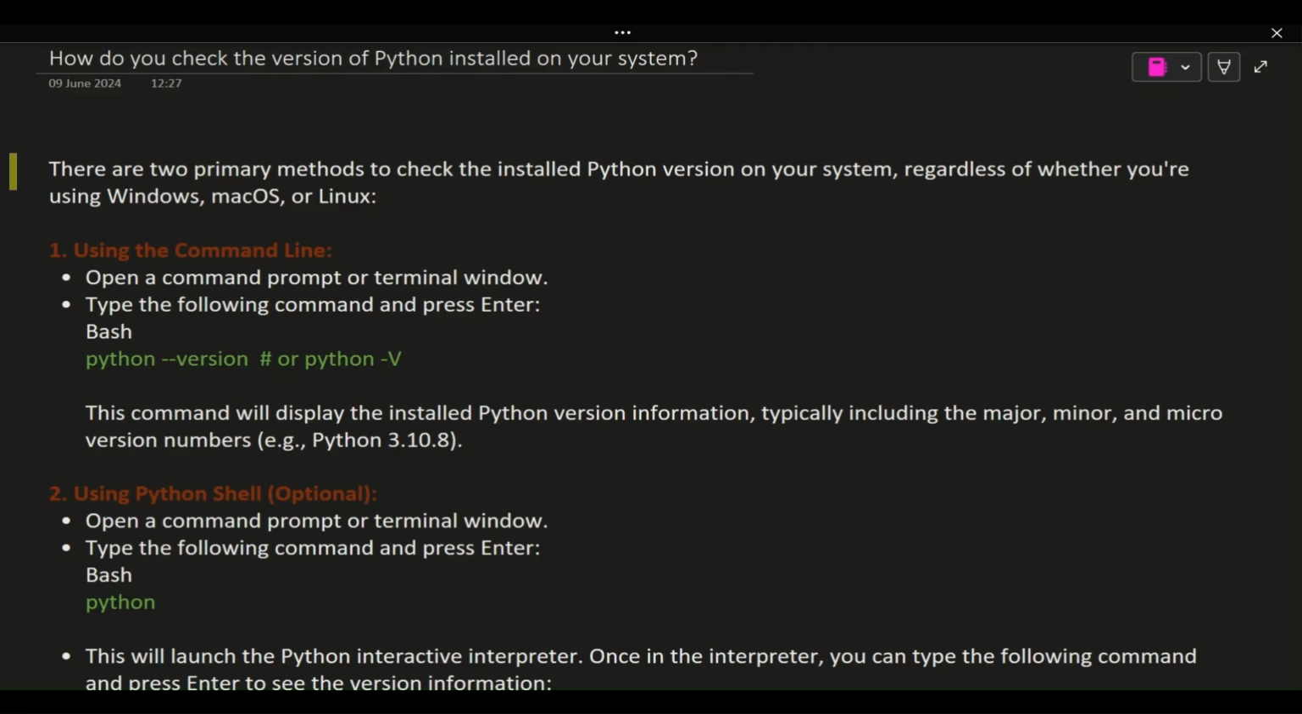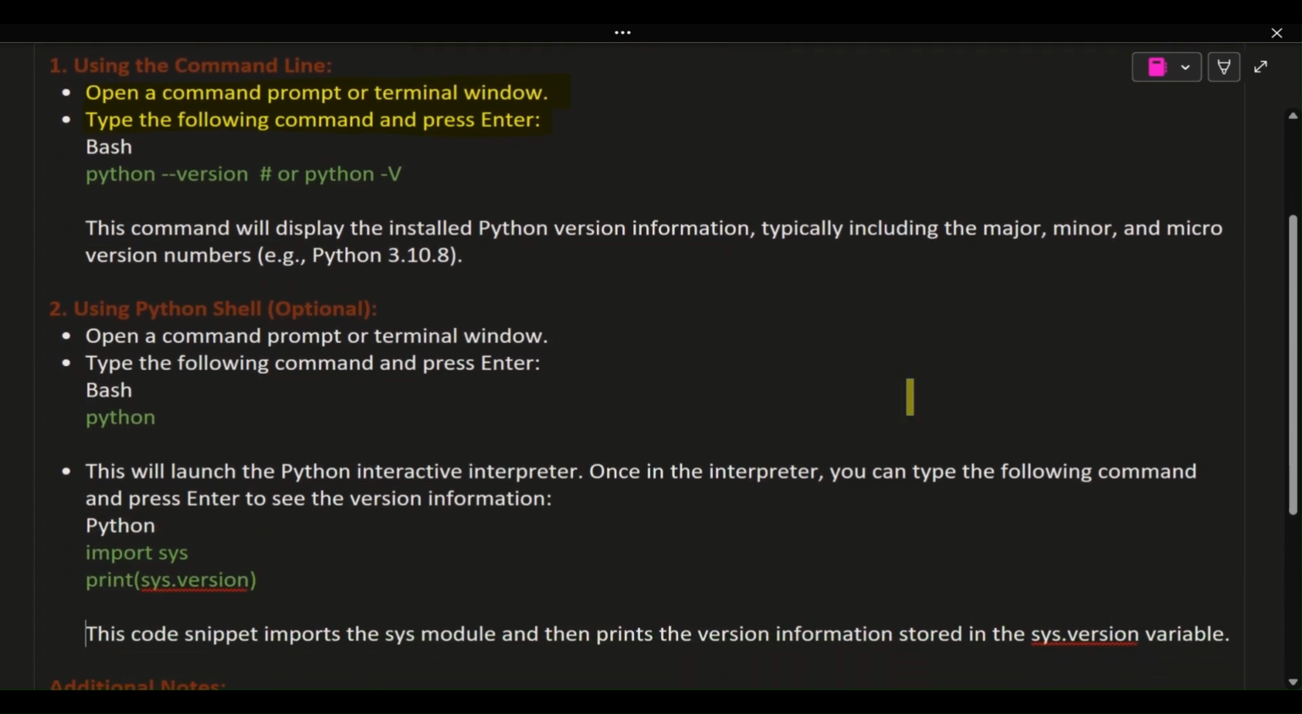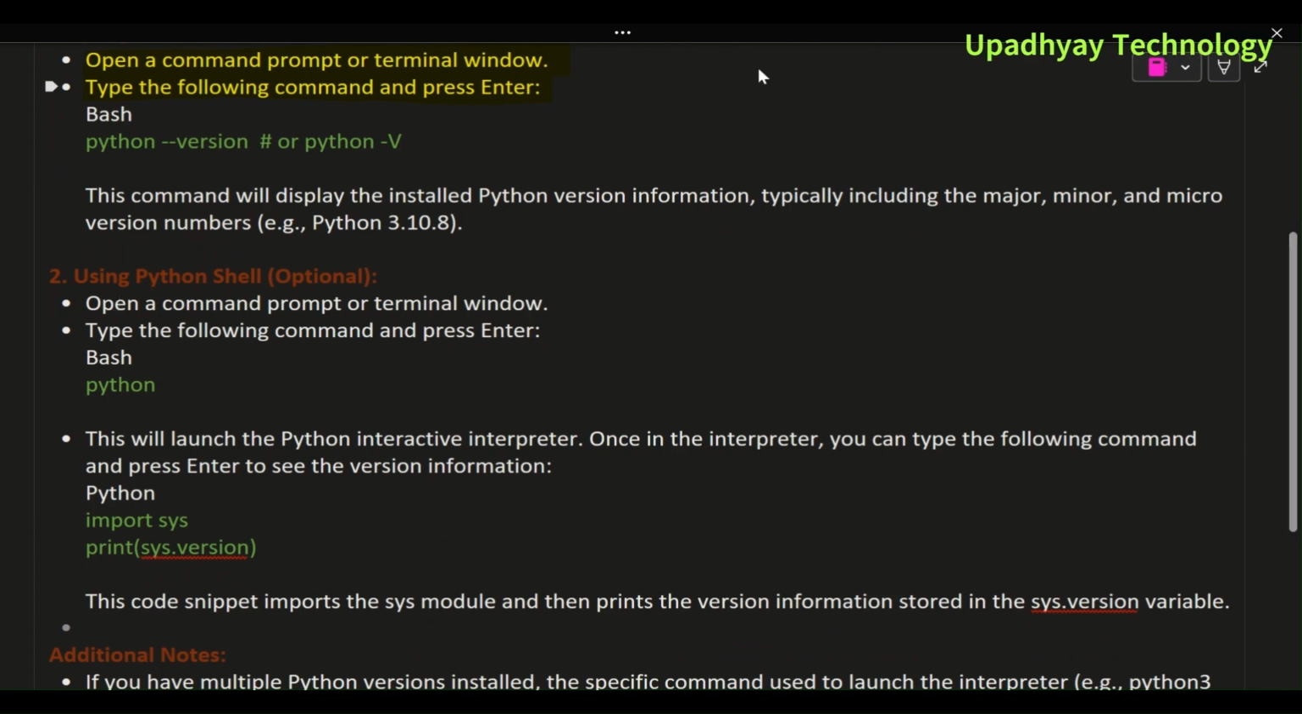There are two primary methods to check the installed Python version on your system, regardless of whether you're using Windows, macOS, or Linux. 1. Using the command line. Open a command prompt or terminal window. Type the following command and press Enter. Bash. python --version or python -V. This command will display the installed Python version information, typically including the major, minor, and micro version numbers, e.g., Python 3.10.8.